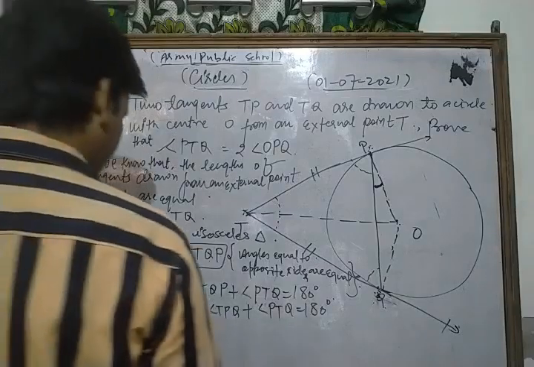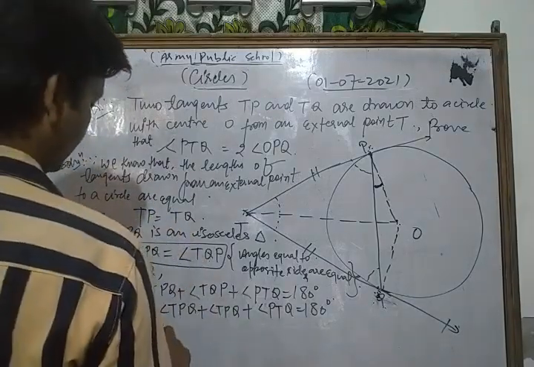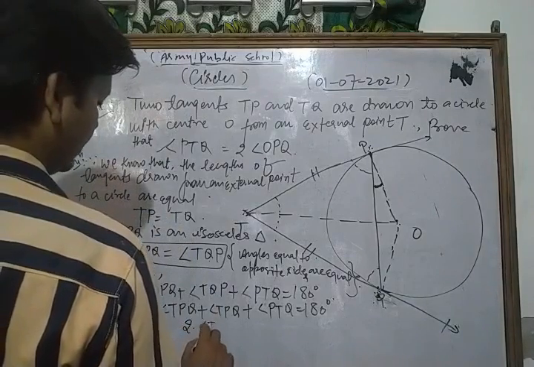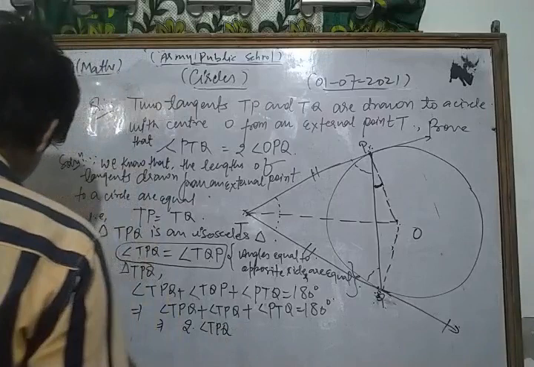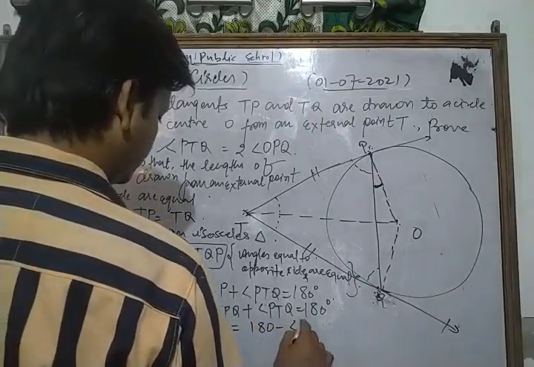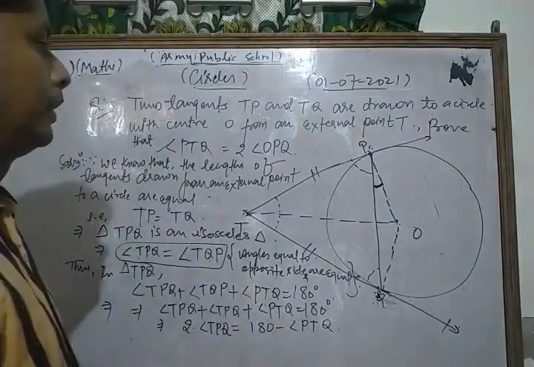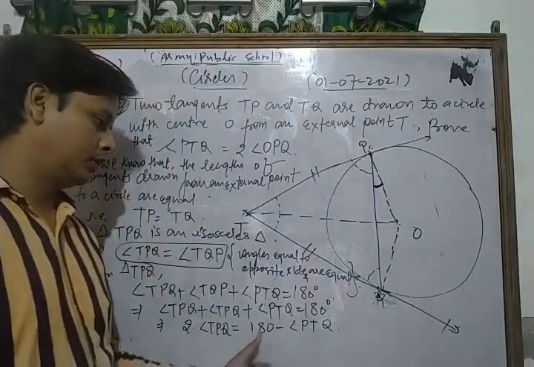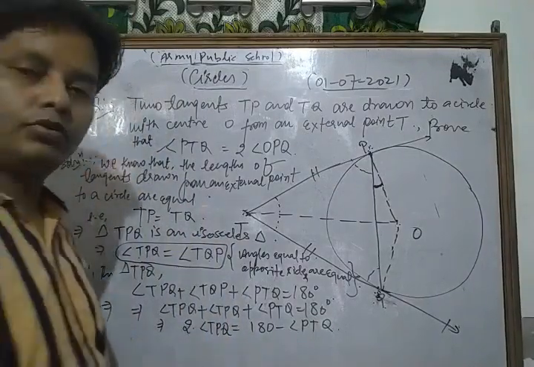Now look, this is 2 times angle TPQ, and that is equal to 180 minus angle PTQ. Now angle TPQ is what?